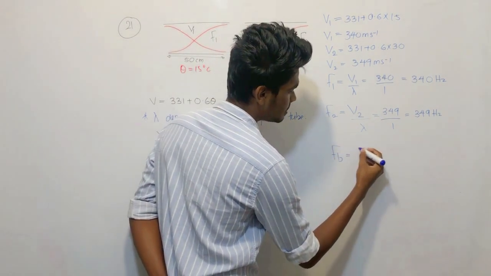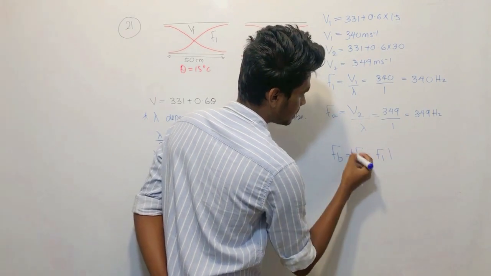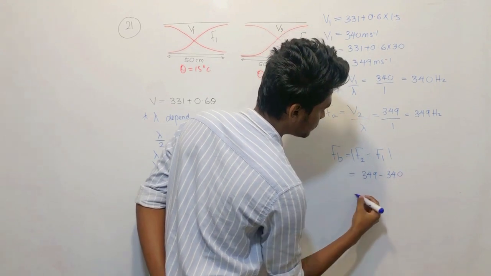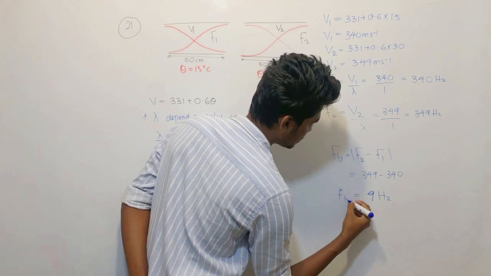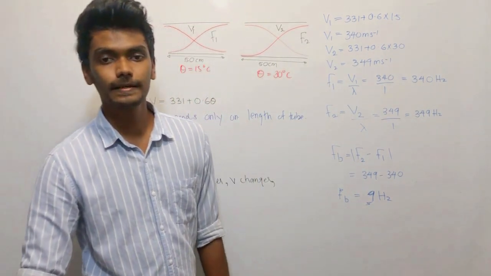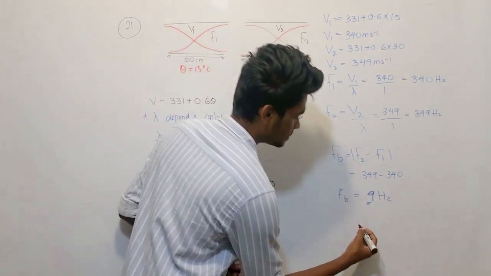Beat frequency is the difference between these frequencies. That is 349 minus 340, which gives you 9 hertz, right? So the answer will be the third answer, right?